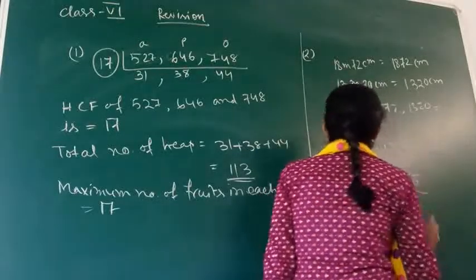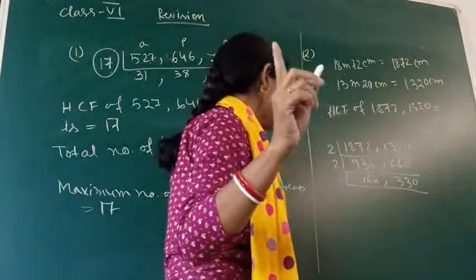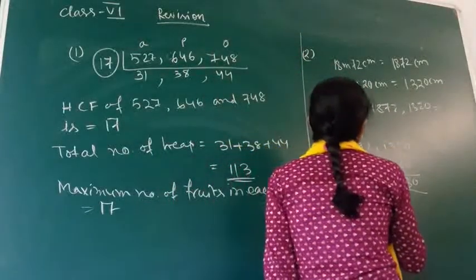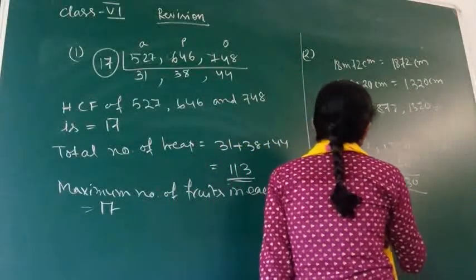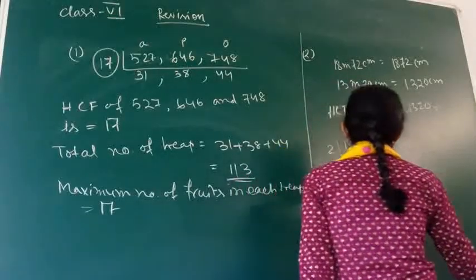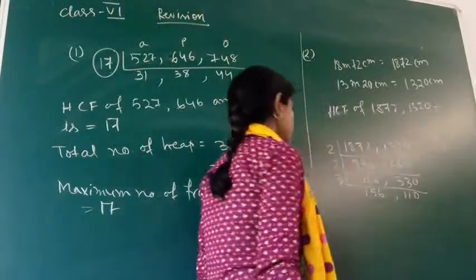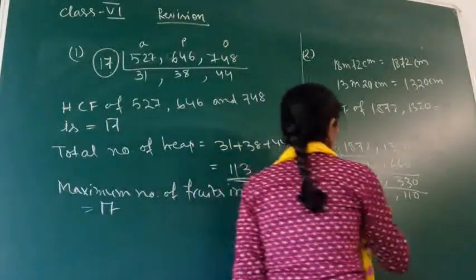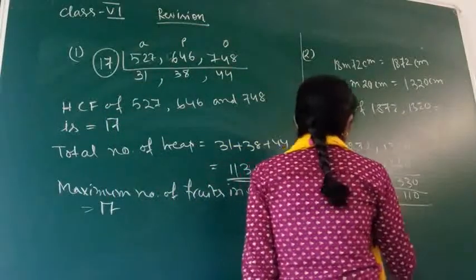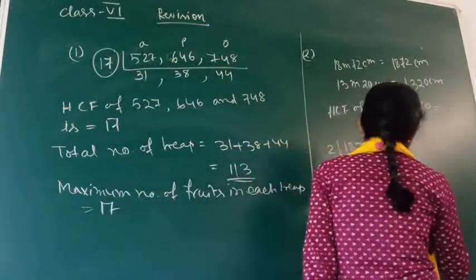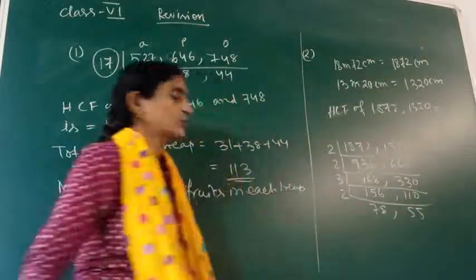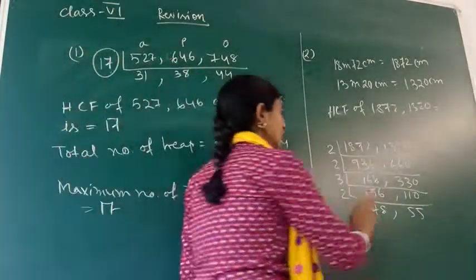Yes, here we can go for 3: 3 3s, 1, 5, 6. Yes, then here we are getting 110. Yes, it is again divisible by 2. We can go by 2: 2 7s, 2 8s, here it is 55. They are not divisible by any common factor again, so leave it at that.